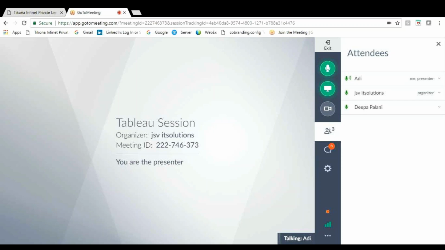Now, whenever we are working on any kind of reports, there are three main things. First is data. Second is visualizations.